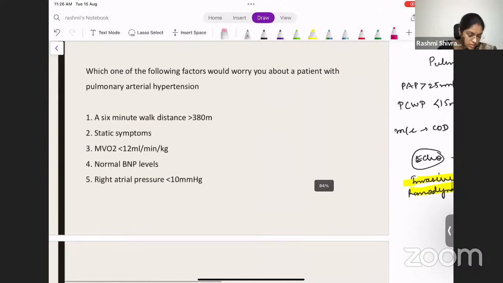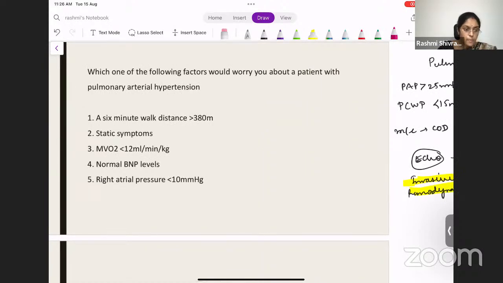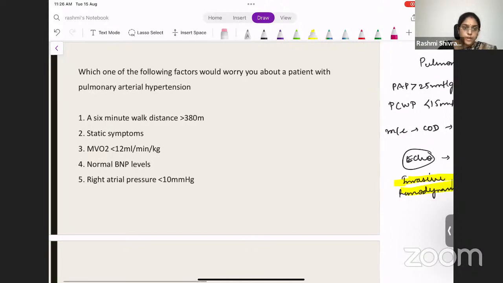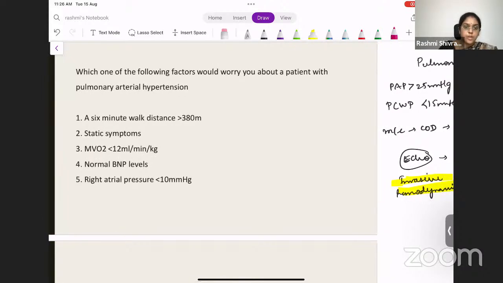So coming to this question, what do you think will be the answer? The 6-minute walk distance will be reduced because of the difficulty in breathing. The patient will have a significantly lesser 6-minute walk distance. The symptoms will be progressing very fast, so this option is not correct.